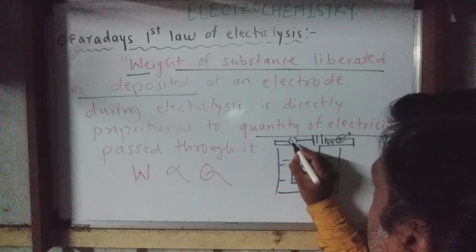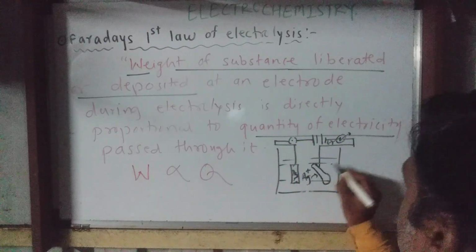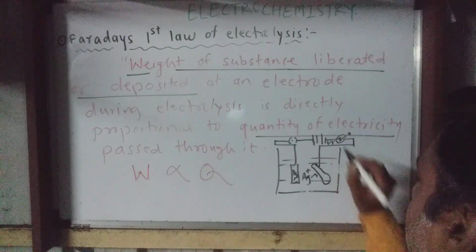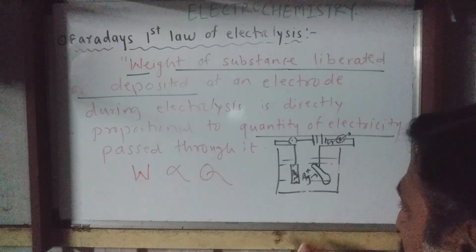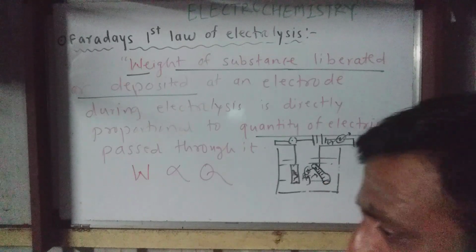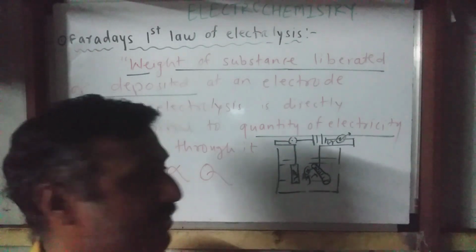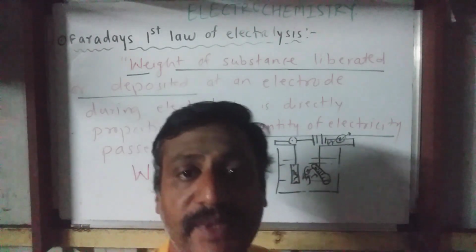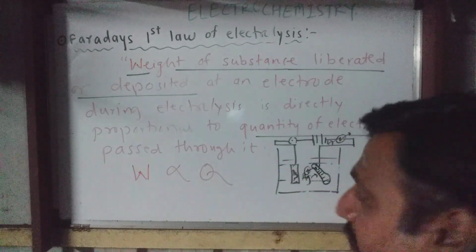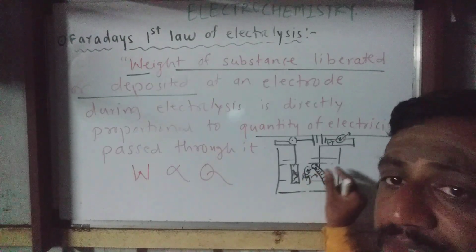What happens when we press the key? Electric current starts to flow, and the positive ions will move towards the negative electrode. Here the negative electrode is the steel spoon, connected to the negative pole of the battery. These positive silver ions start to deposit over this electrode. That mechanism we can discuss in detail separately, but I just want to tell you what happens during electrolysis: a certain substance starts to get liberated or deposited. Here I gave the example of deposition of silver. Silver is there in the form of ions in the electrolyte, and now that silver is going to deposit.